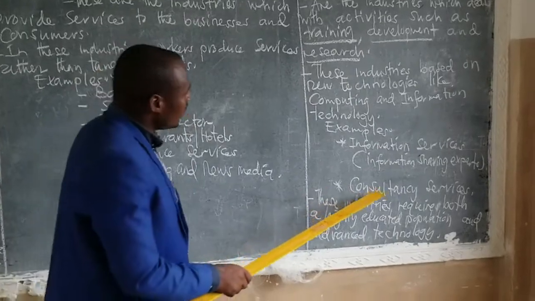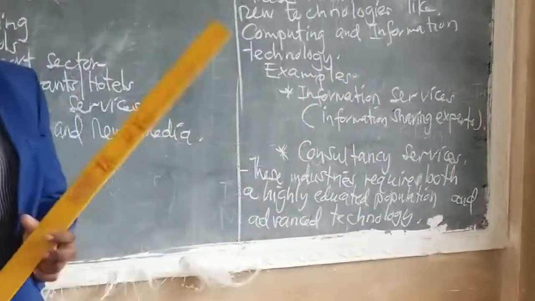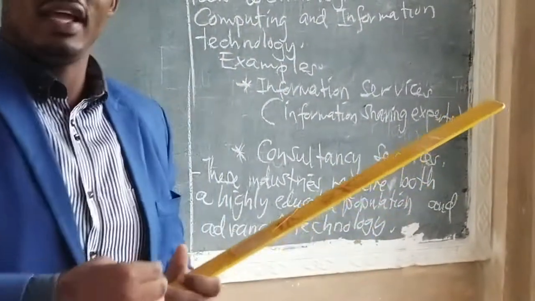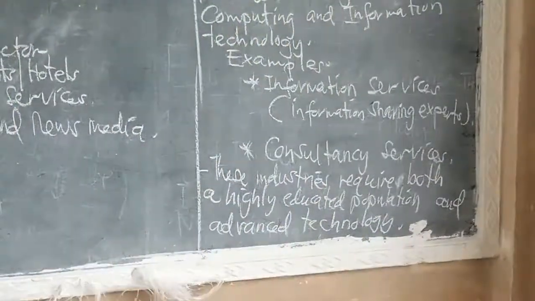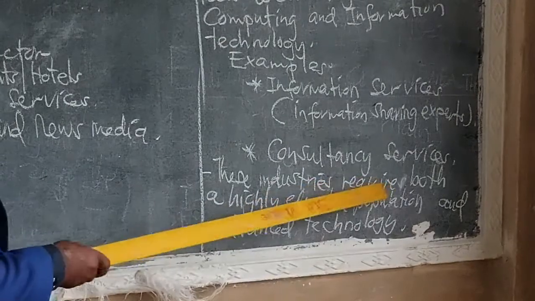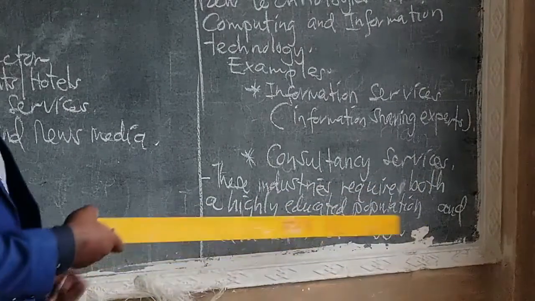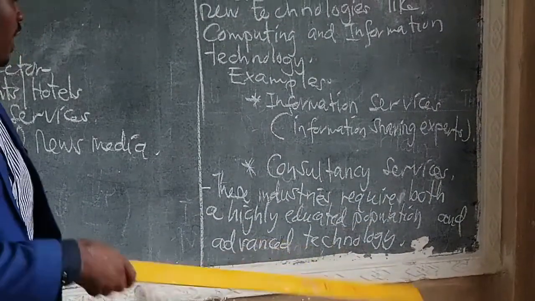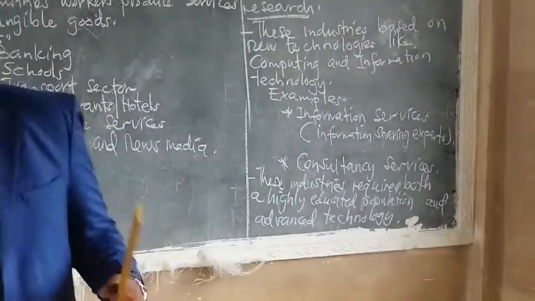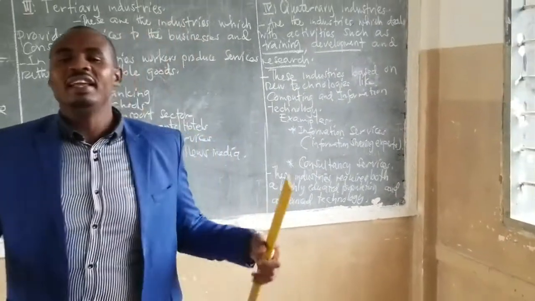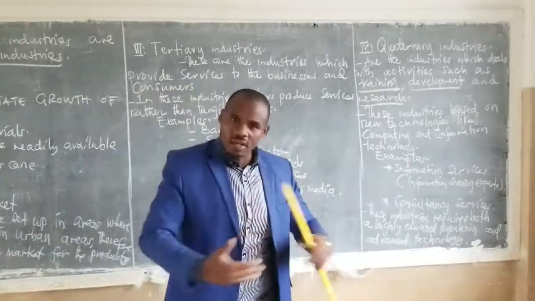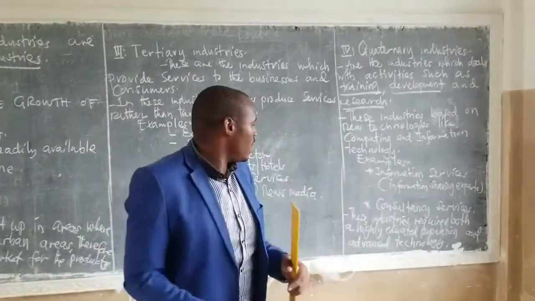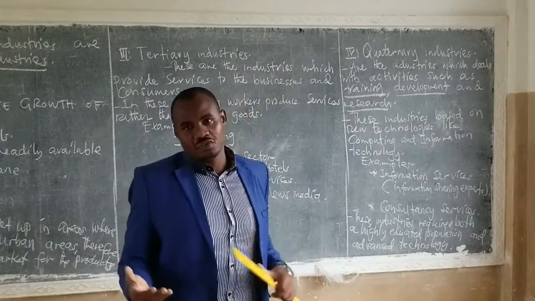Then we have consultant services. Consultant services are an example of the quaternary industry. These industries require both a highly educated population and advanced technology. As I said, these quaternary industries themselves are responsible for high technologies and advanced technologies.